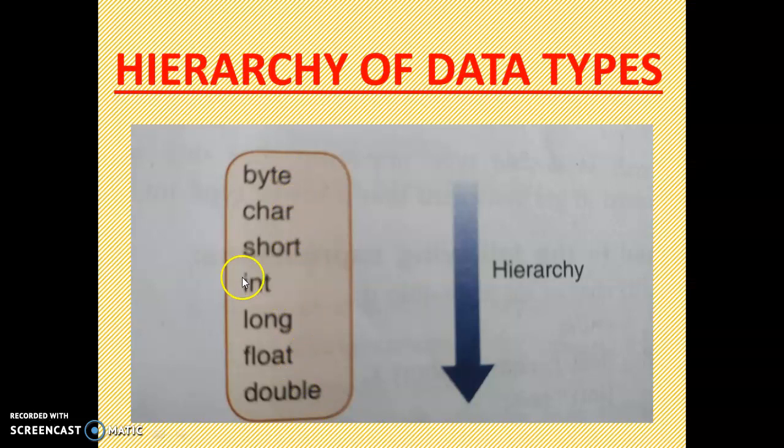Like char and short, both of these take 2 bytes. So char is also 2 bytes, short is also 2 bytes. So char comes first, then short. Int and float both take 4 bytes, but we have to write int first, then float. And long and double both are 8 bytes, but we have to write long first, then double. So this is how to arrange data types.